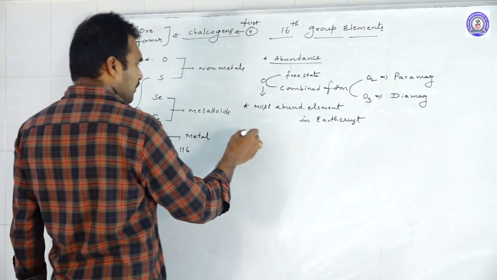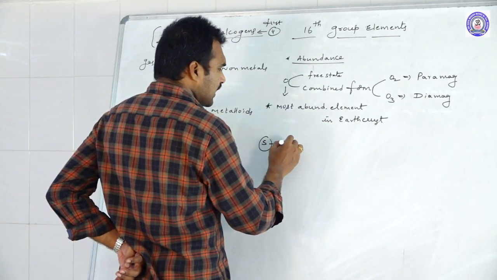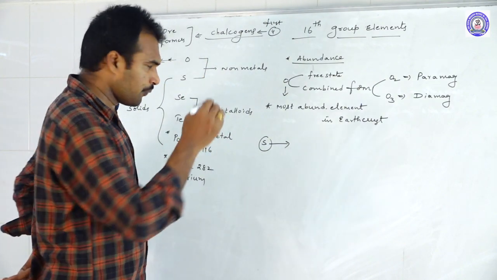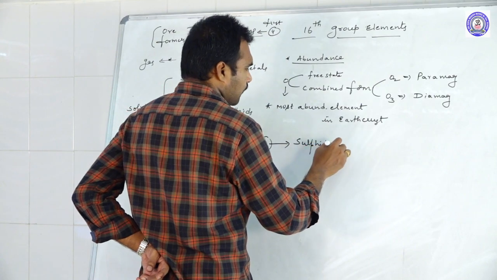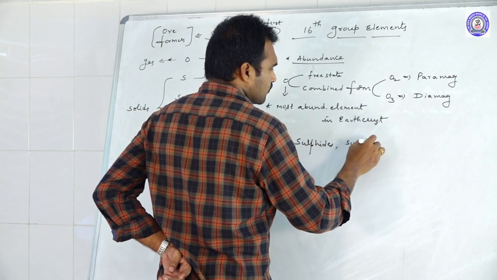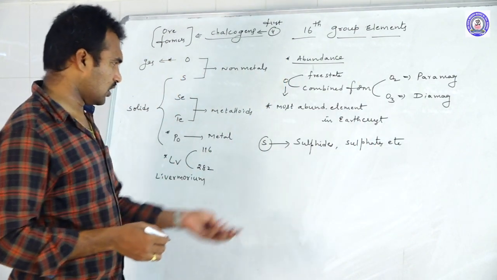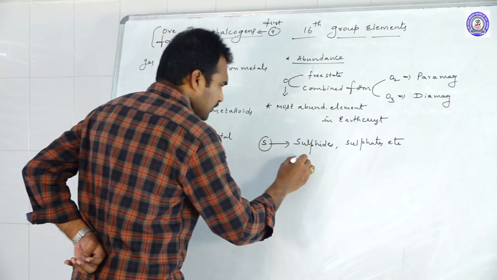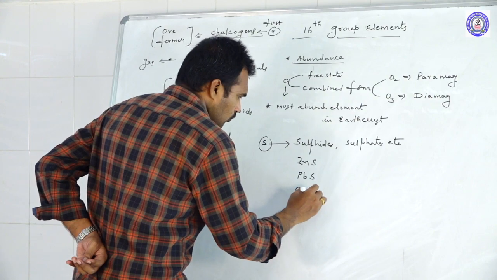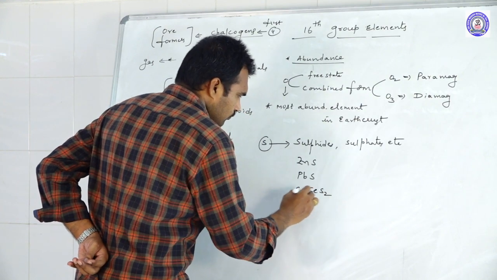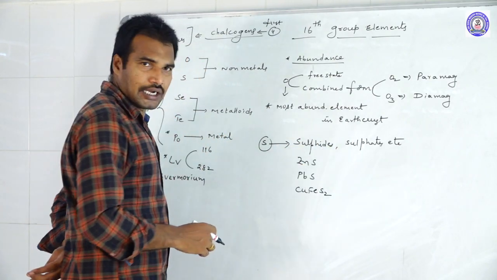Next, coming to sulfur. It usually exists in combined form, in the form of sulfides and sulfates. Sulfides are zinc sulfide, PbS, CuFeS2: copper pyrites, zinc blende, galena.